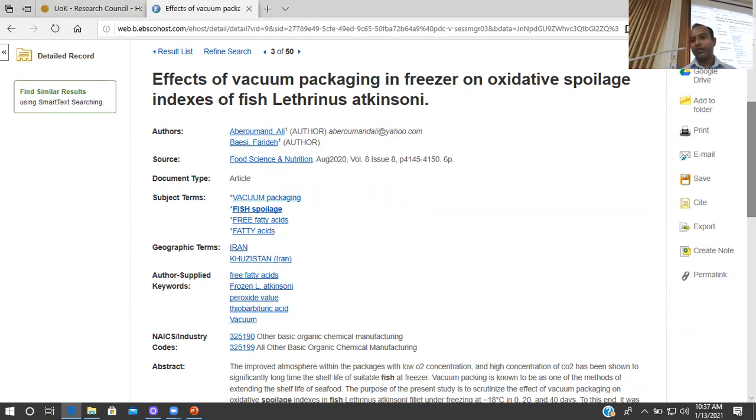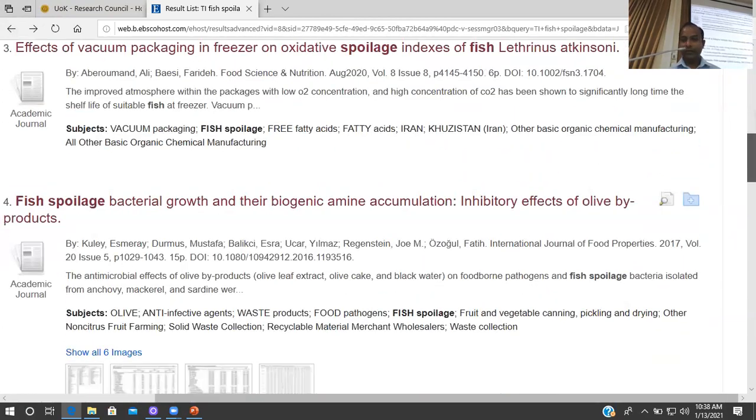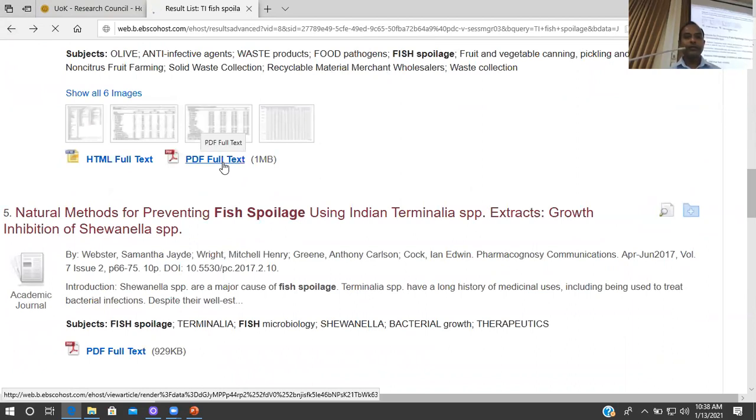So please don't be discouraged that we don't have access to the full text of that particular article that you are looking for. But still, by searching the database, identify those articles and please request us separately for that article, and we will try our best to get it. We have a couple of options to get those articles. So if you have subscribed, you can directly go to the full text, and otherwise we can use some other options.